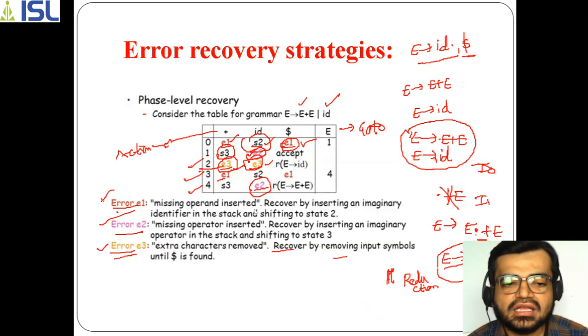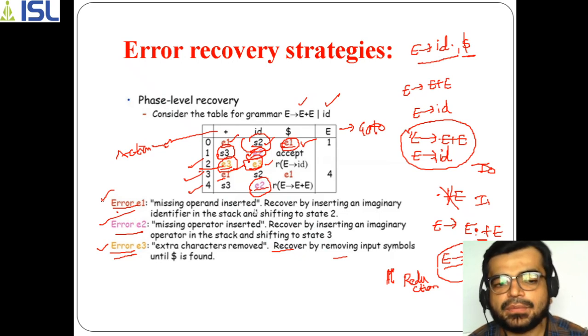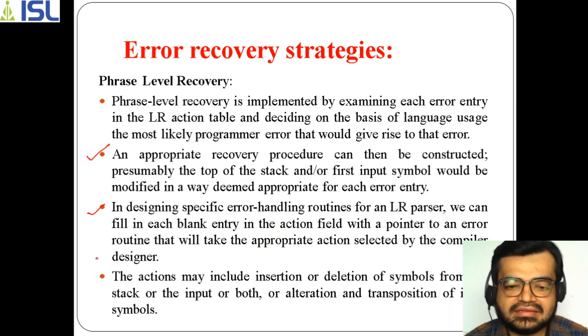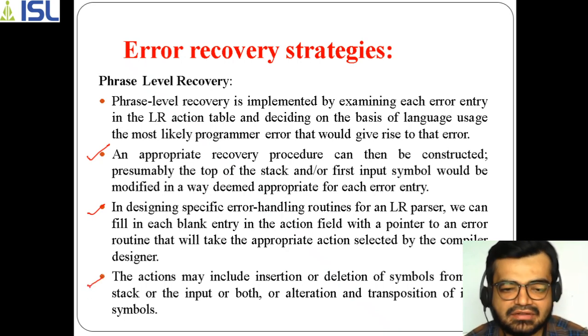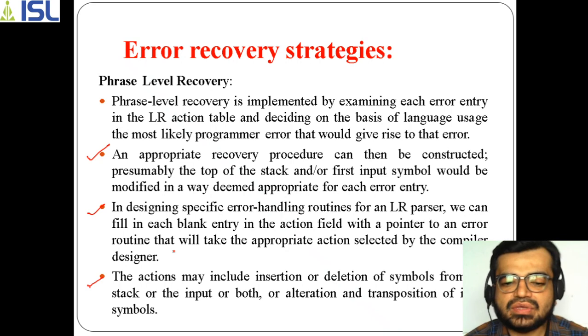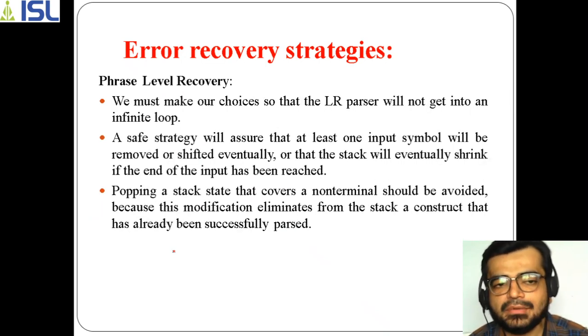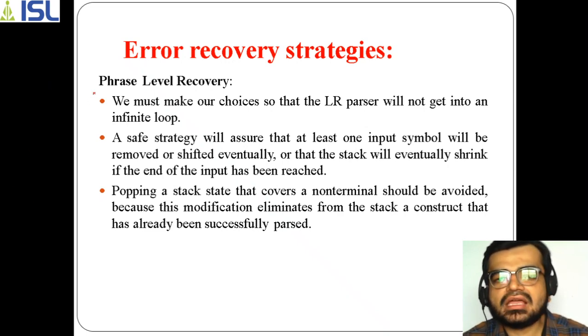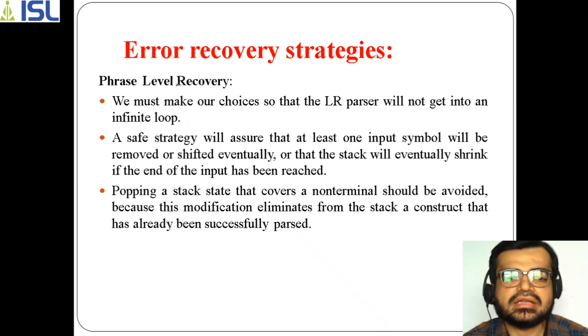As we have seen here, we have taken them into 3 categories, and in each category we are performing different operations accordingly. This action part may include insertion or deletion, as I just said, because we have already seen E1, E2, E3. Something we have inserted, something we have deleted, something we have updated or altered, we have transposed that symbol. All of these operations you can perform based on the given example, based on the particular line of state.